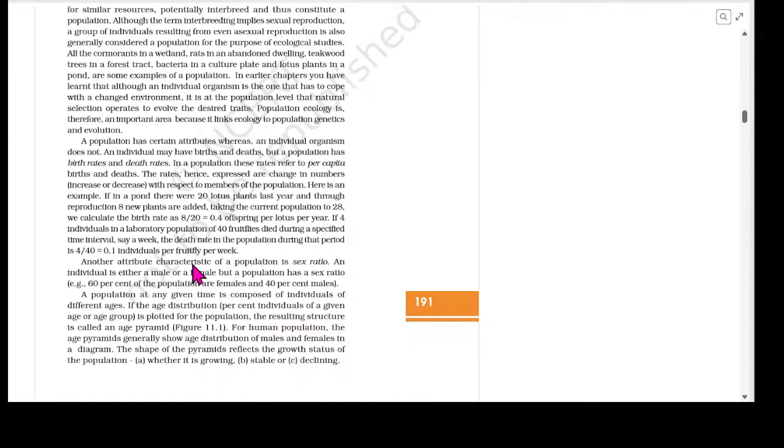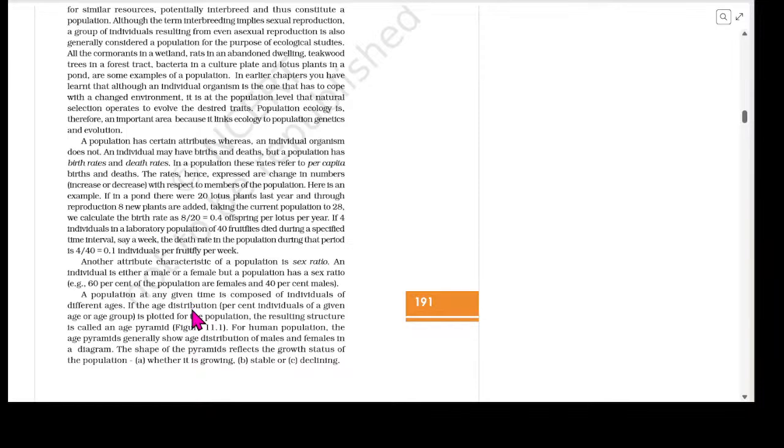Another attribute characteristic of a population is sex ratio. An individual is either a male or a female, but a population has a sex ratio. Example, 60% of the population are females and 40% are males. A population at any given time is composed of individuals of different ages.